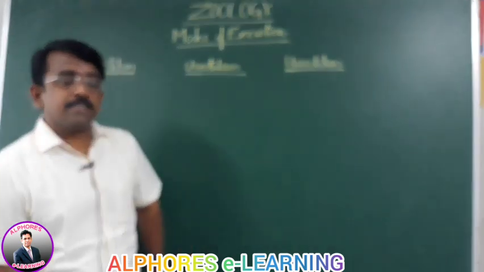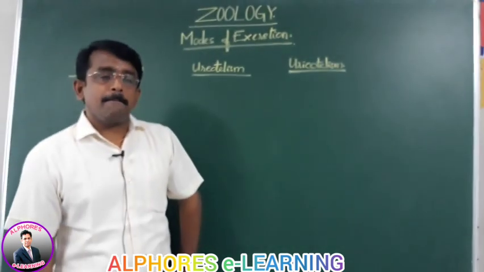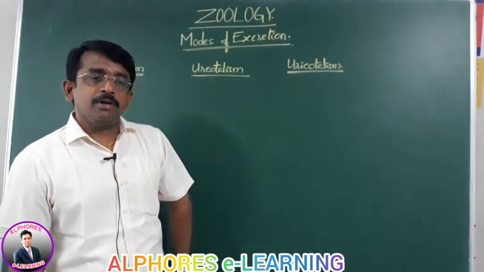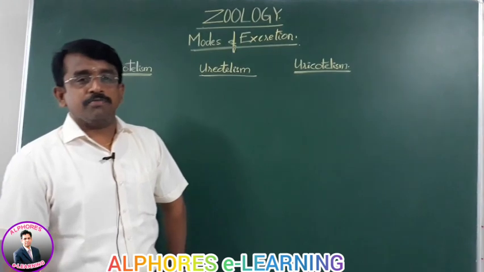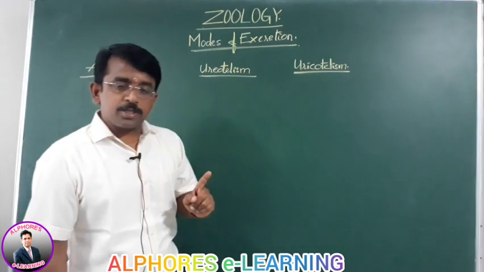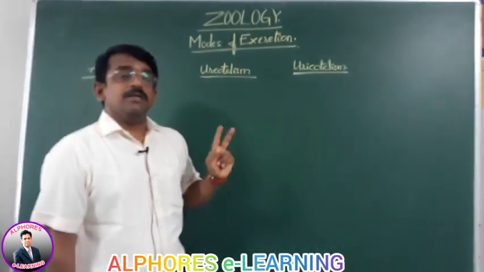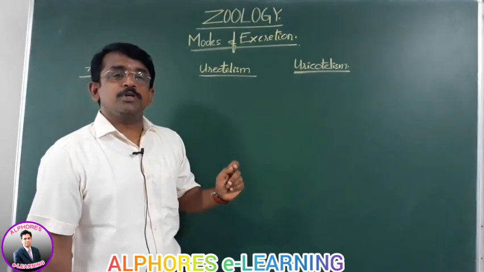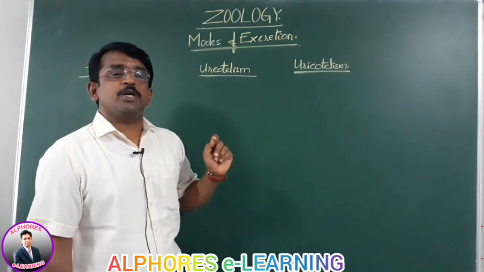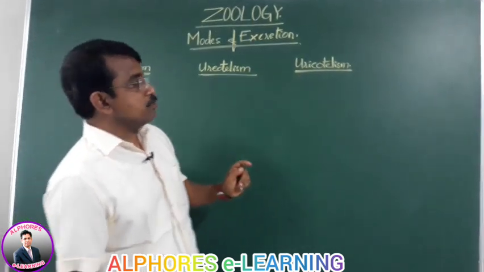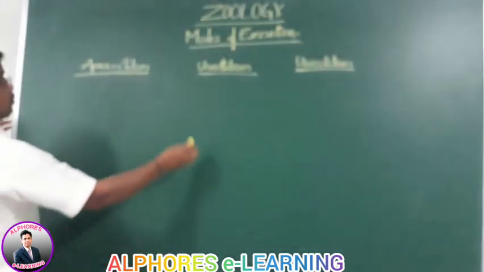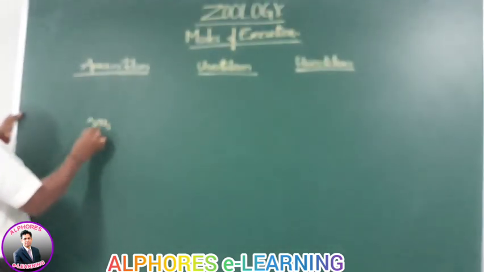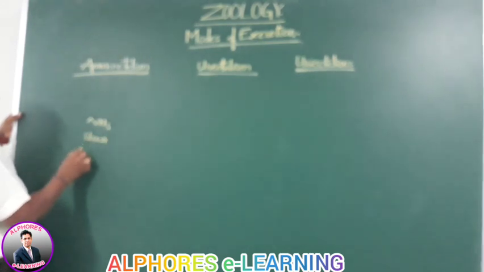We discussed that the nitrogenous wastes are formed from the metabolism of deamination of amino acids as well as nucleic acid metabolism, that is, purine and pyrimidine metabolism forms the nitrogenous waste. These nitrogenous wastes, I have already told you, are ammonia, urea, uric acid,